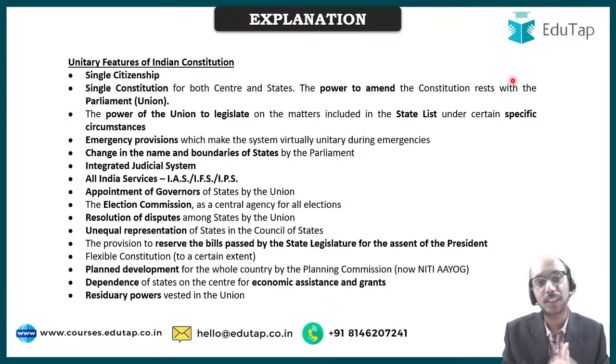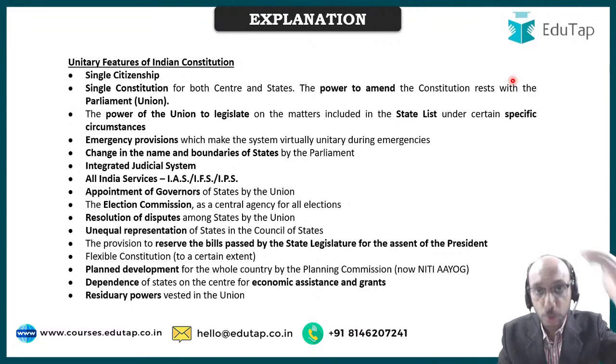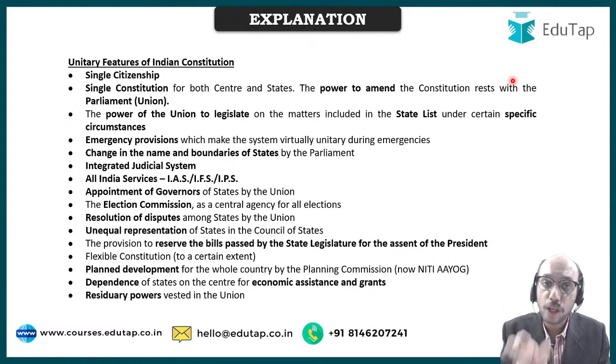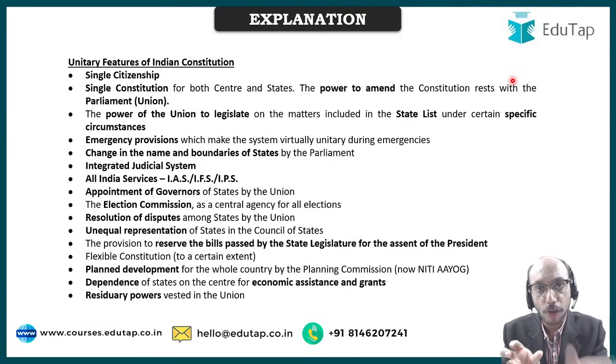Residuary powers are vested in the union. What is the meaning of this? That all the powers and all the fields are divided in the union list, state list, and concurrent list. Let us say some new field emerges. Let us say artificial intelligence, for that matter, is a new field. So any residuary power, any field which has not already been mentioned in the union list, state list, and concurrent list, right? That power will automatically be with the union government.